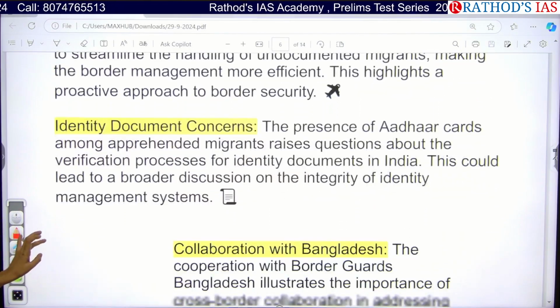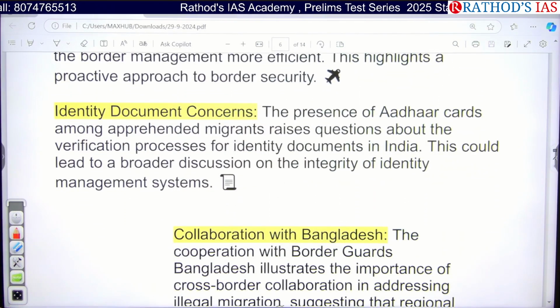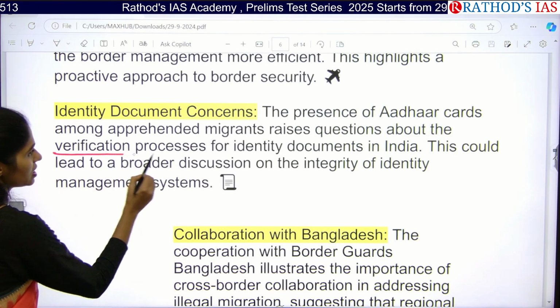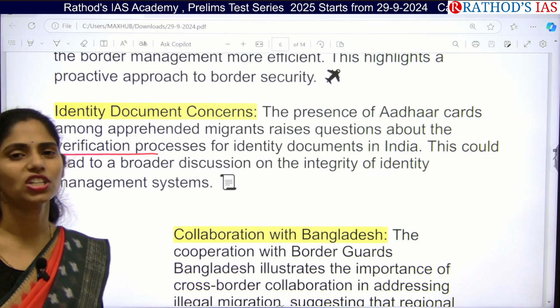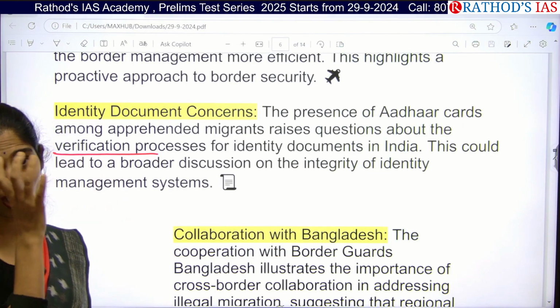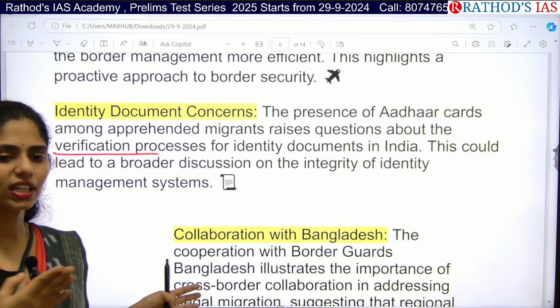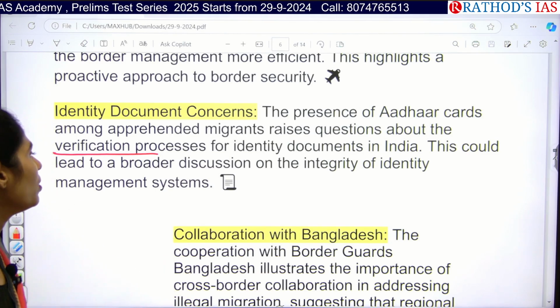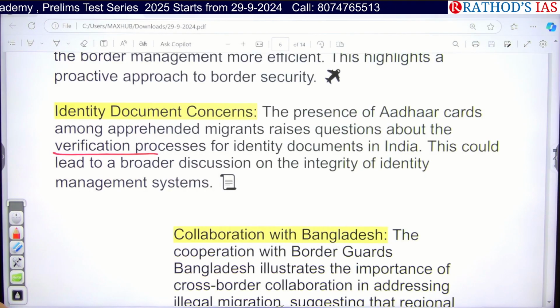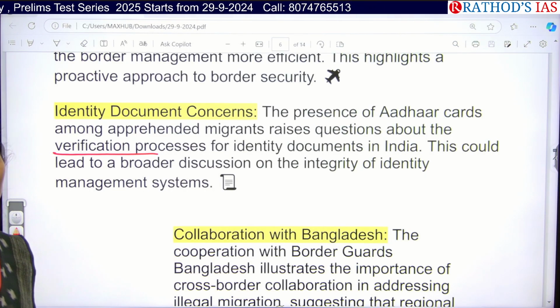Next, the presence of Aadhaar cards among these migrants raises questions about the verification process. Aadhaar card is given based on some identifications or documents. So if these migrants are also getting Aadhaar cards, again there is a problem of integrity in the identity management systems in our country.